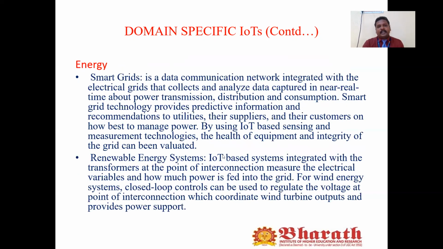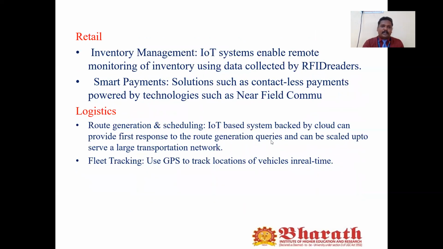We can also use IoT in the energy area, in smart grids and renewable energy systems. IoT-based systems can be integrated with the transformer at the point of interconnection, measuring the electrical variables and how much power is fed into the grid. This is used to measure in the domain specifics of IoT.